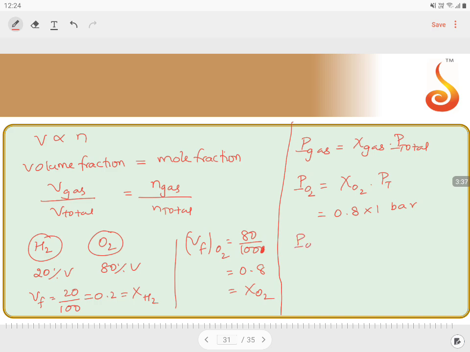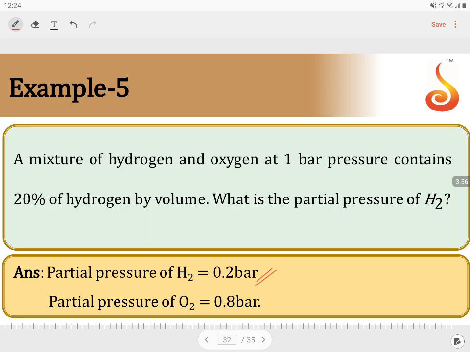So partial pressure of oxygen is equal to 0.8 bar. And we know automatically partial pressure of hydrogen will be equal to 1 minus 0.8, that is equal to 0.2 bar. So the partial pressure of oxygen is 0.8 bar and hydrogen is 0.2 bar. So the answers we get are 0.8 and 0.2.